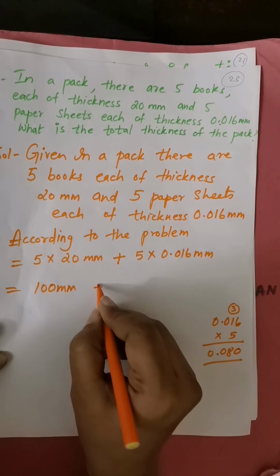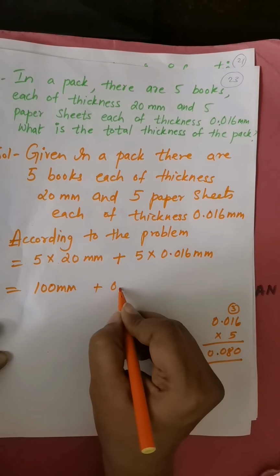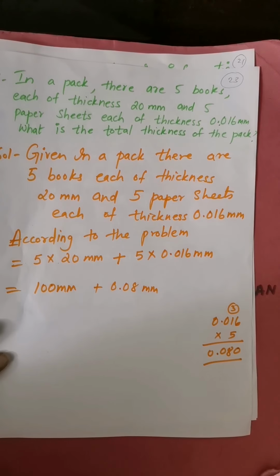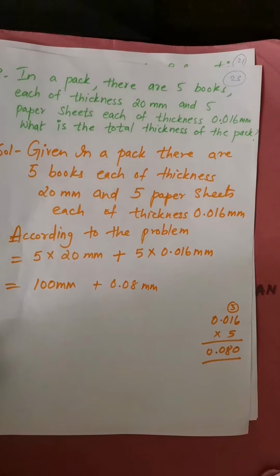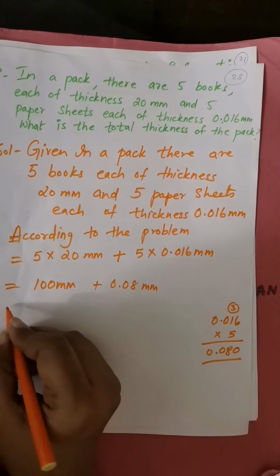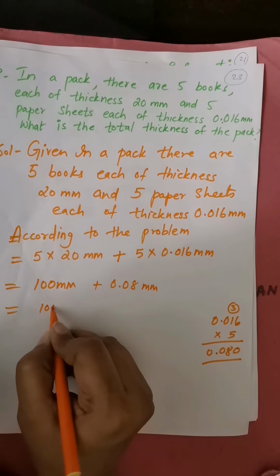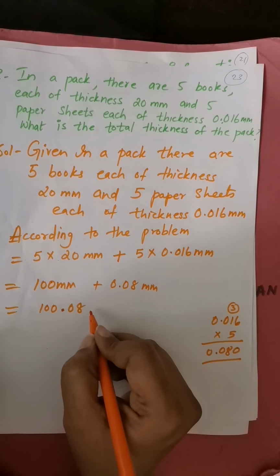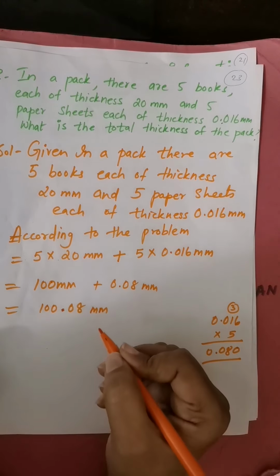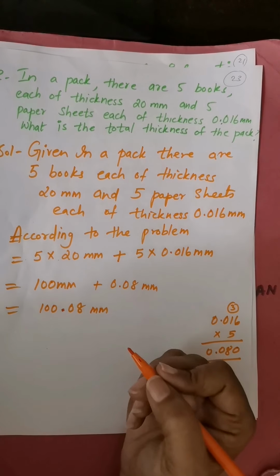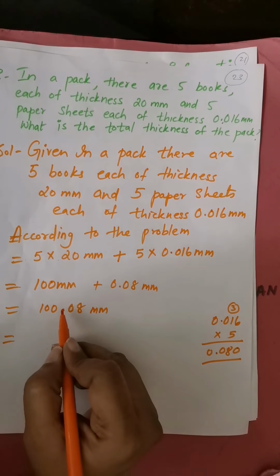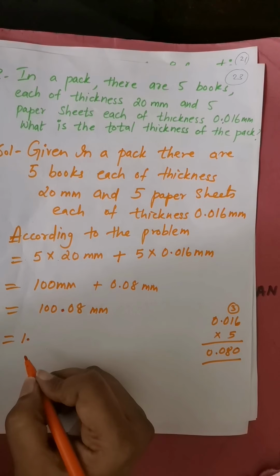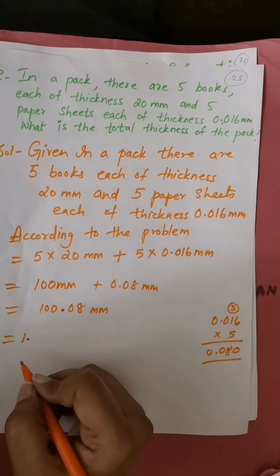So it is nothing but 0.08 millimeter. This 0 is not valued. Okay, so it will become 100.08 millimeter. Okay, then when we want to make it in the standard form, this will shift 2 places here, since we should have only one number in the whole number part.